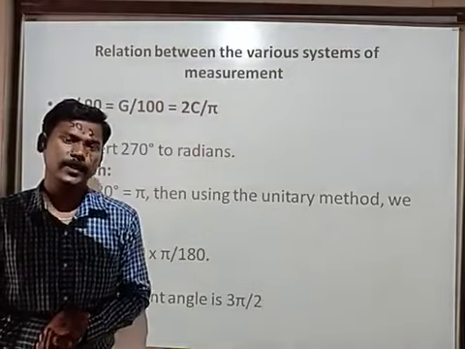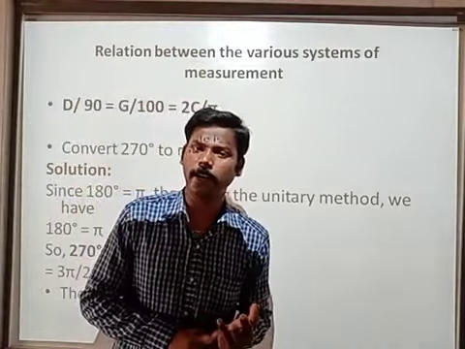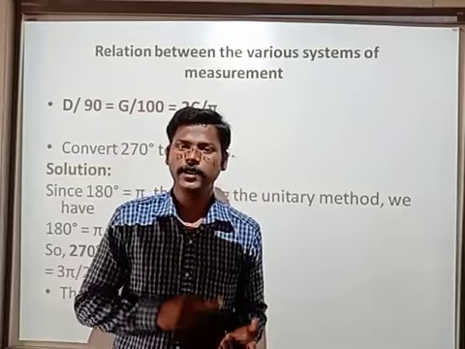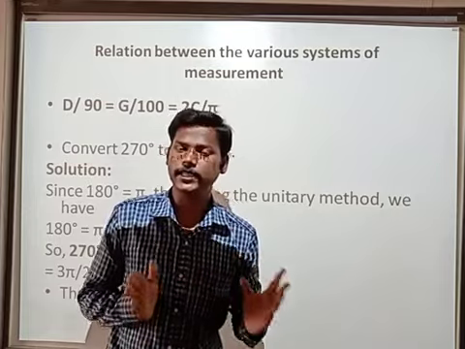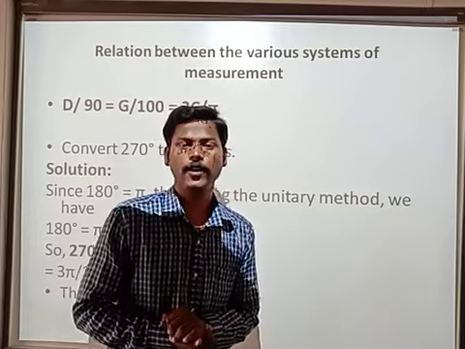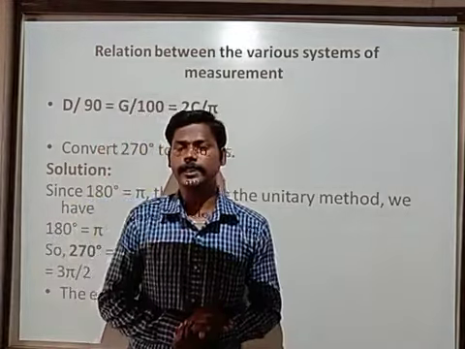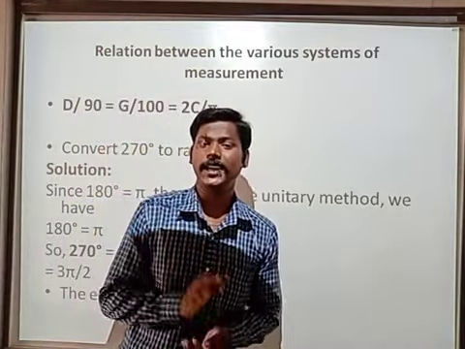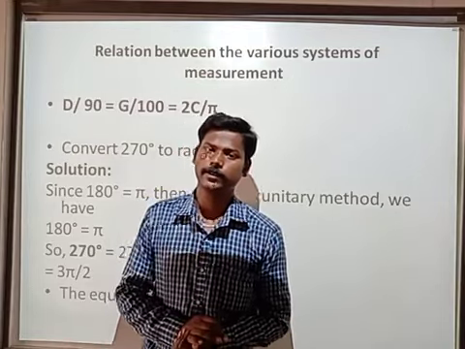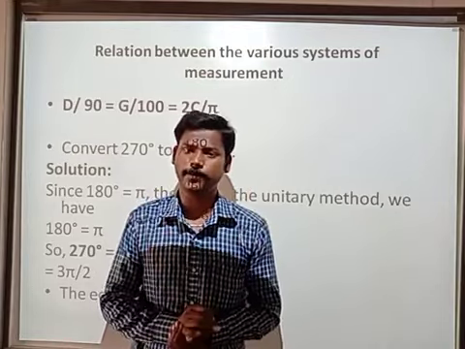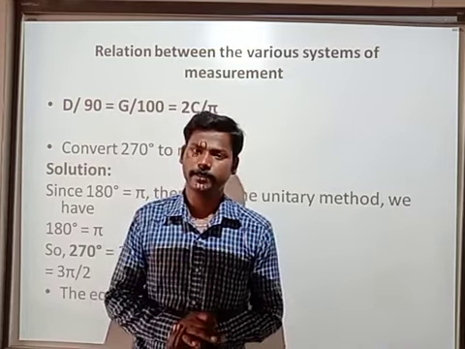Do you understand? Now, how many types of measurements did you learn? Sexagesimal, centesimal and radian or circular measure. Now observe the relation between the 3 measures. How can you derive it? First, we already learned in the sexagesimal system, one right angle equals how many degrees? 90 degrees. Very good. In the centesimal system, one right angle equals how many grades? 100 grades.